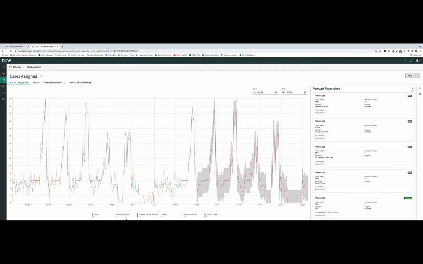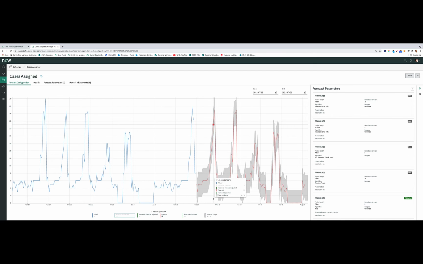So what we have here is in blue, we have what the actual historical data has been within this demo environment. And you'll notice that the data has a nice kind of cyclical trend to it. And then what happens is we hit today's date, which happens to be July 27th. And now what the system is doing is, based on various mathematical algorithms, it is projecting out where the data is going to go.